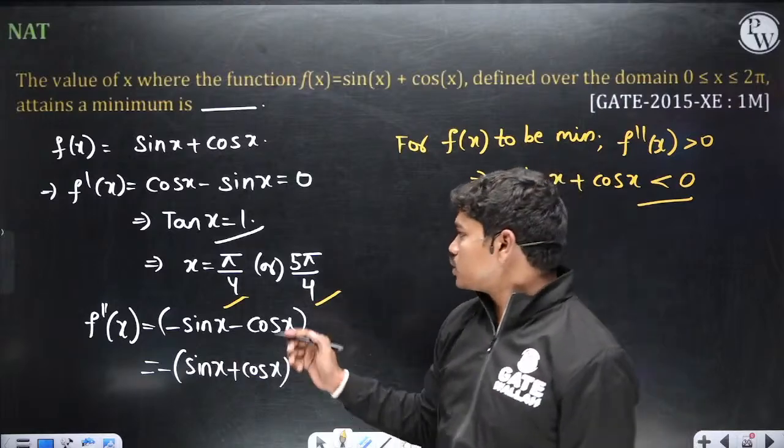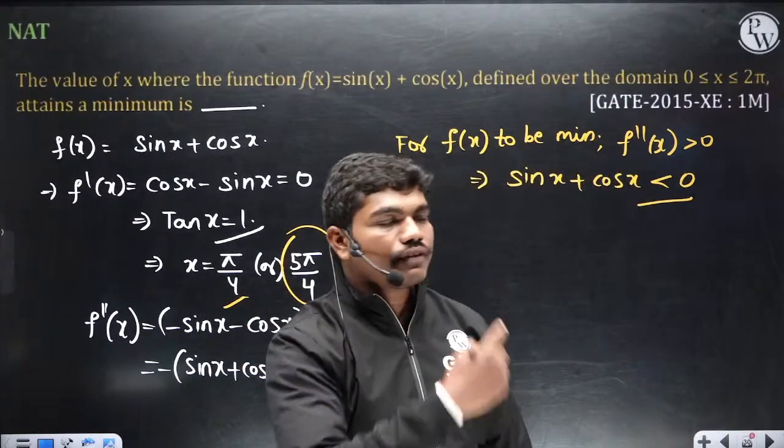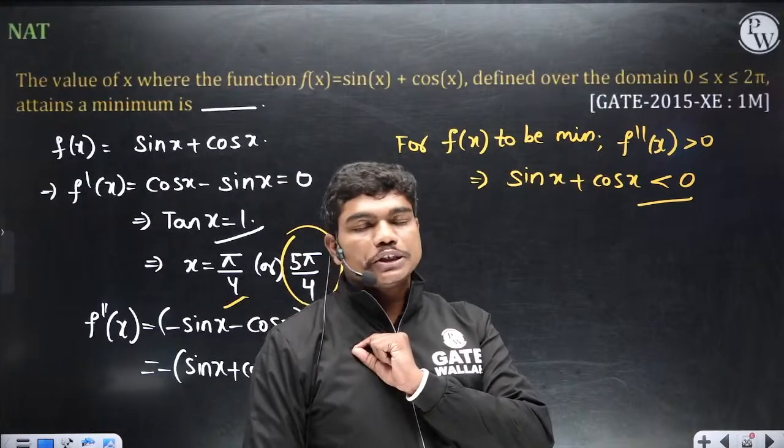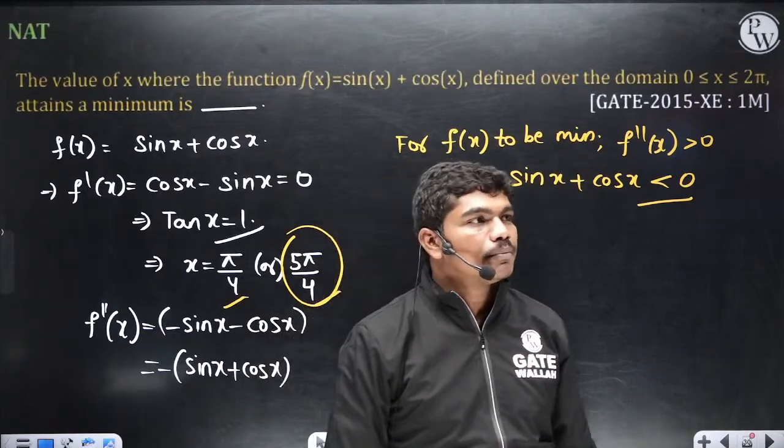5 by 4, right? So this is the answer. 5 by 4 is the location where the function is minimum. Look, they are not asking you for the minimum value. They are asking for the location where this function is minimum.